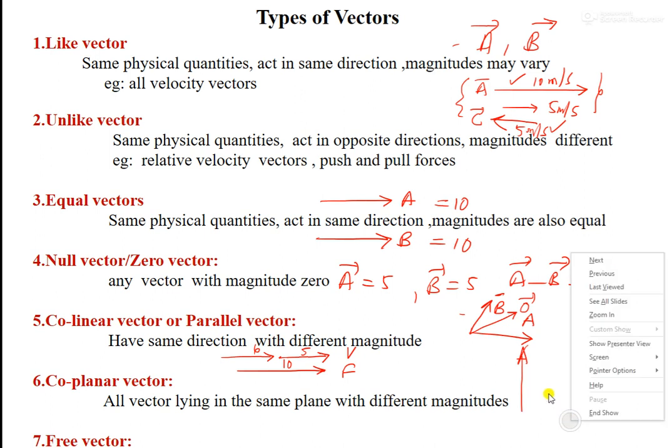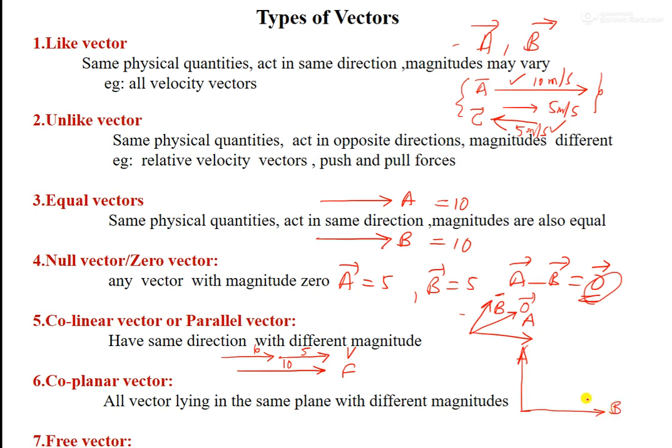Similarly, we can talk about coplanar vectors. Suppose this is Y and this is X. This is a coordinate plane. Suppose there is one vector A and one more vector B like this. As they are lying in the same xy plane, this is a plane, right? Suppose you imagine in a room there is a corner like this.